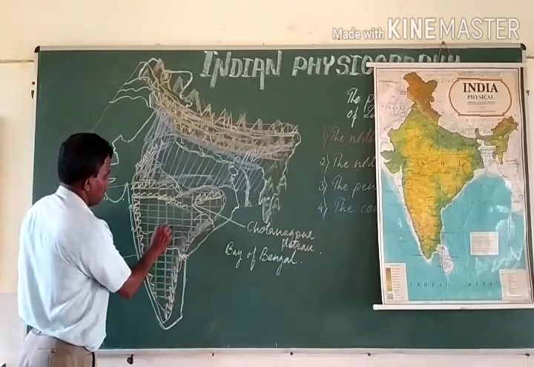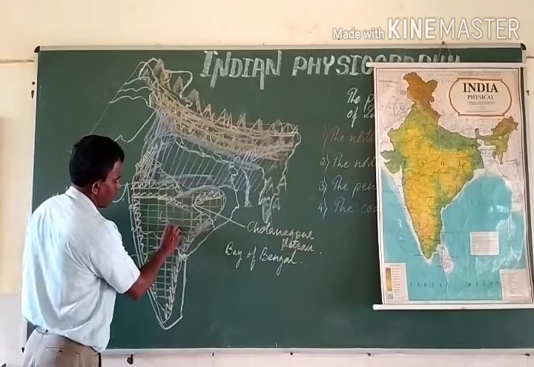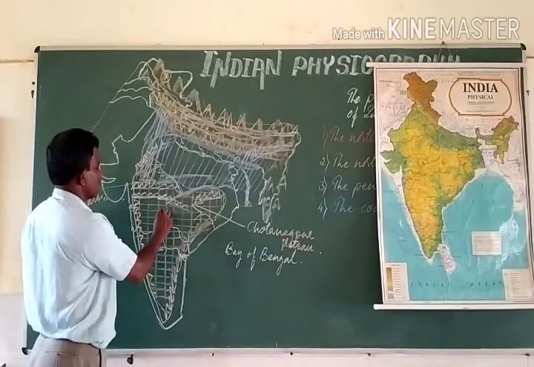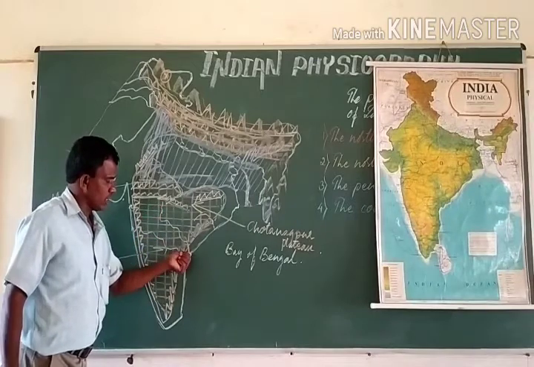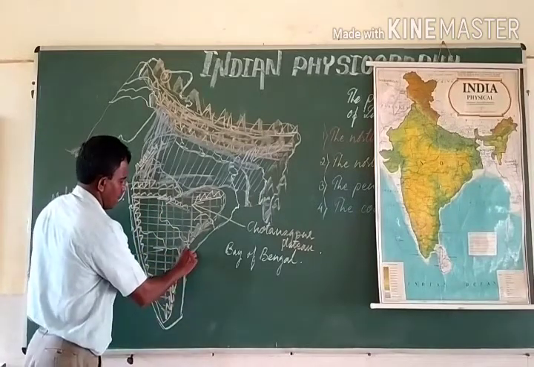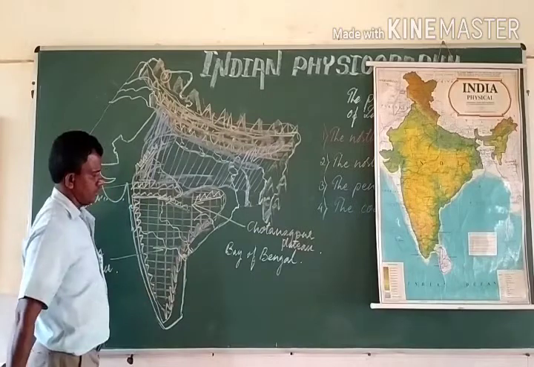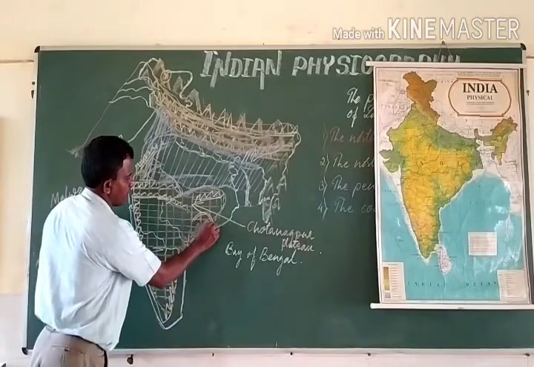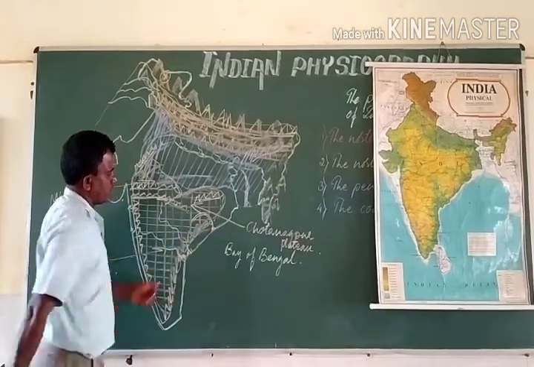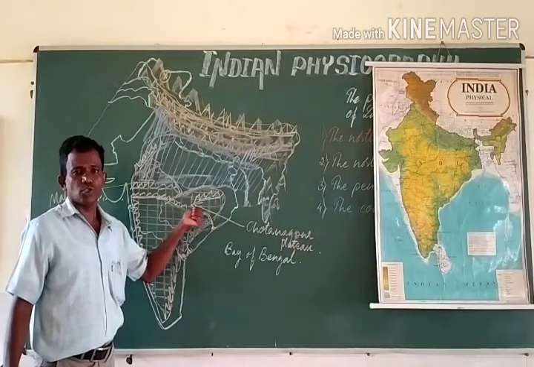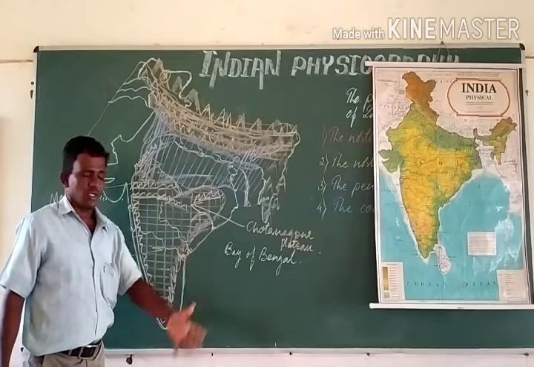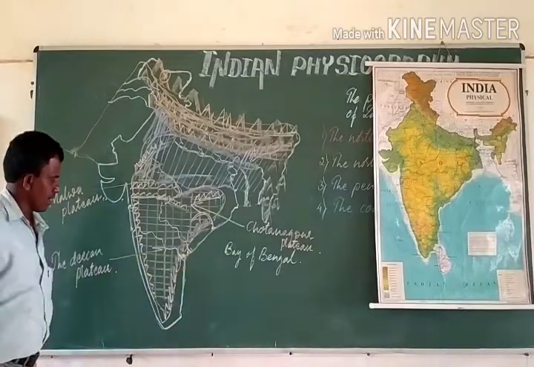And another major river Godavari, which originates somewhere in the Vindhyas, flows southeastwards and joins Bay of Bengal. And the river Mahanadi, which originates somewhere in the Maikal ranges, flows southeastwards and joins Bay of Bengal.